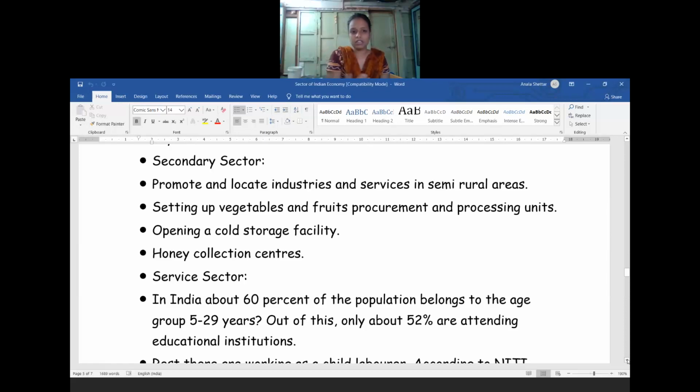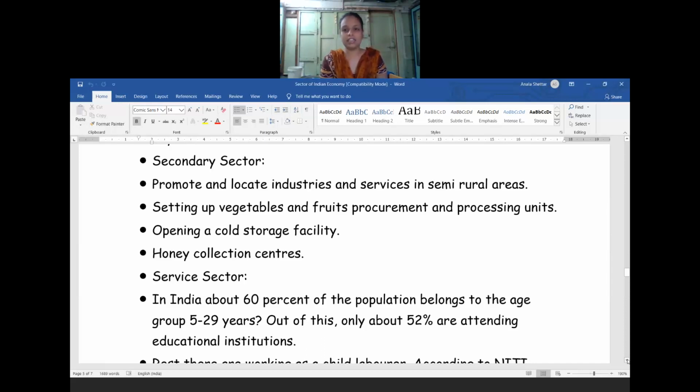That is why opening cold storage facilities is also one of the basic requirements, and we can create the employment level by opening cold storage facilities, so that whatever crops, vegetables and fruits they are growing, they can store for a long time in those warehouses and storage facilities.